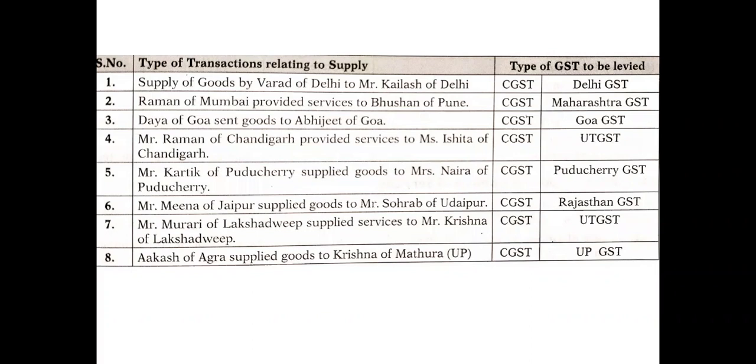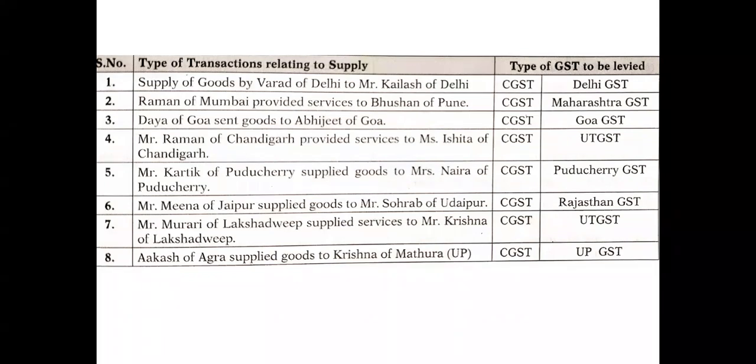There are three union territories in India that have their own state legislatures: Delhi, Pondicherry, and Jammu and Kashmir. Apart from these three, the other union territories don't have their own state legislatures, so they have to pay UTGST. Okay, so Delhi is there. So first of all, they have to pay CGST as well as Delhi GST.